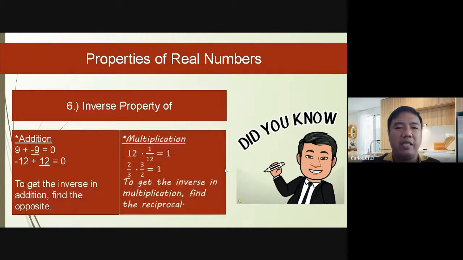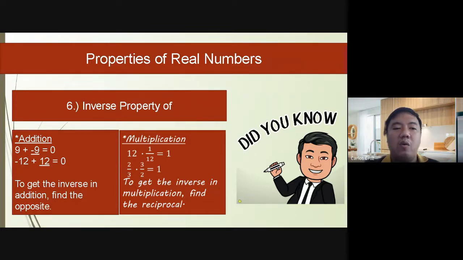Inverse property. So inverse property of addition and multiplication. So you just need to go back to what we had for the identity. So dito kasi sa inverse property, ang magiging sagot dapat dito ay yung identity element. So what should be added to 9 to give us the identity element answer 0? So that will be negative 9.